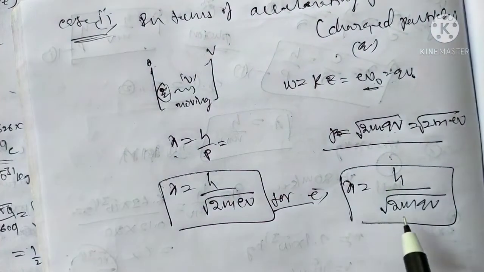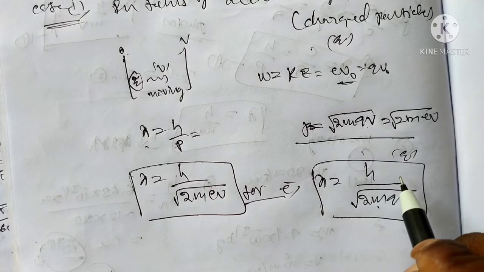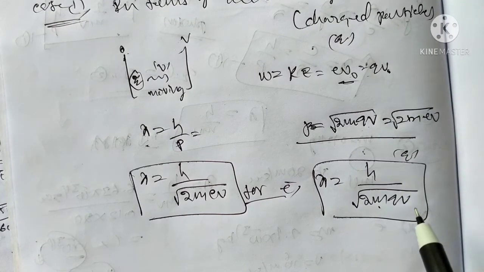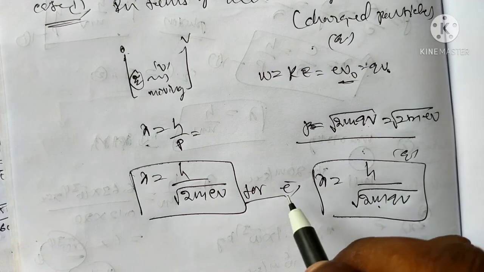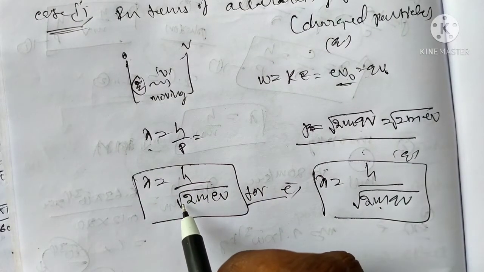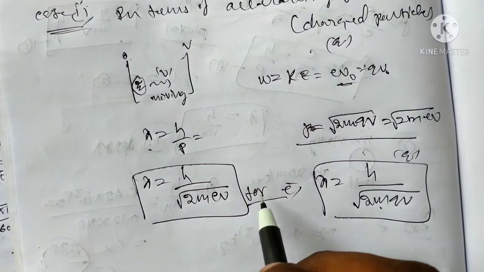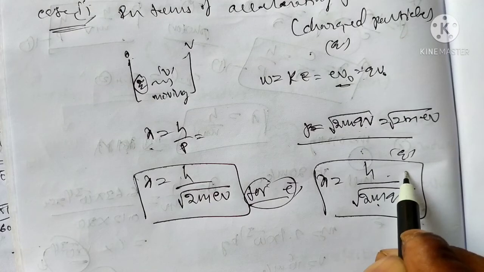If the particle has charge q, lambda is h by root of 2m qV. For an electron, h by root of 2m eV. This is for an electron, and this is for charged particles.